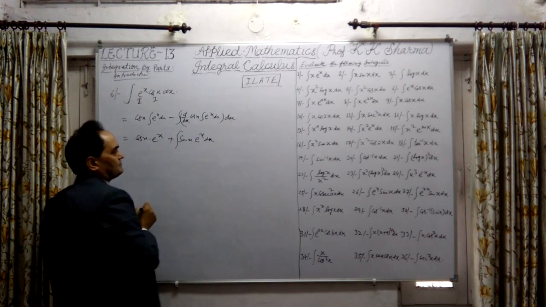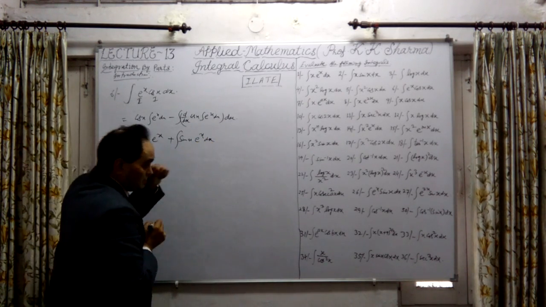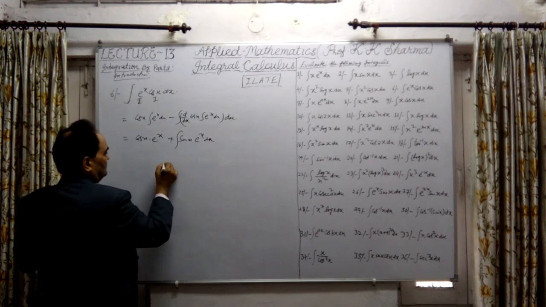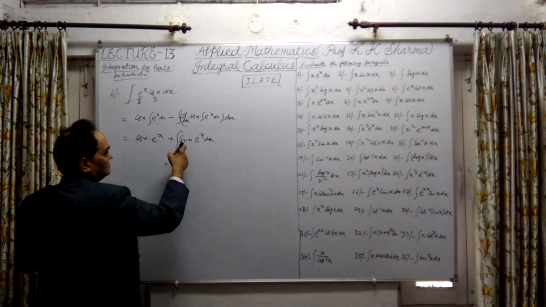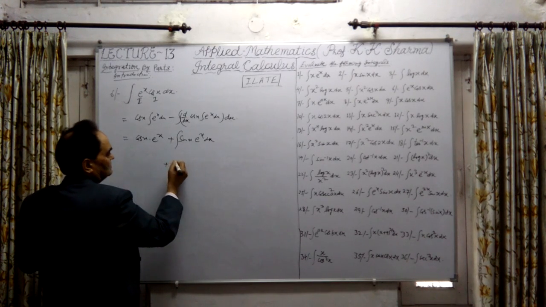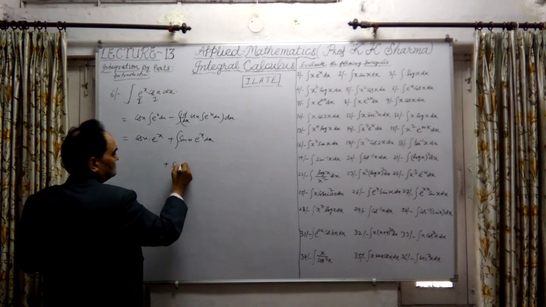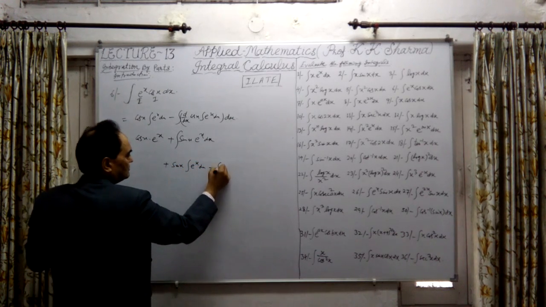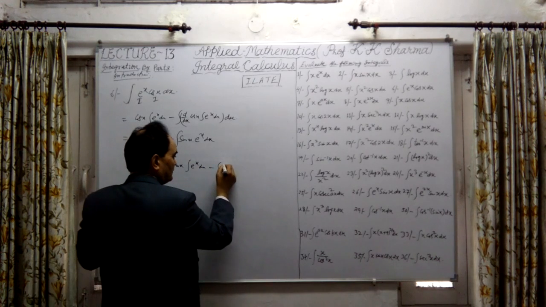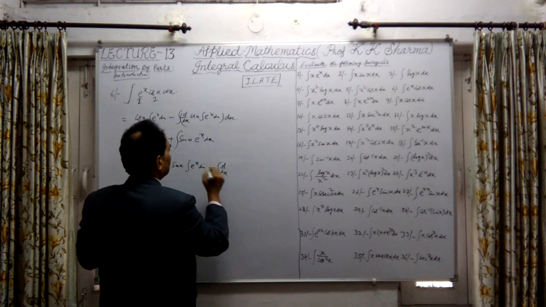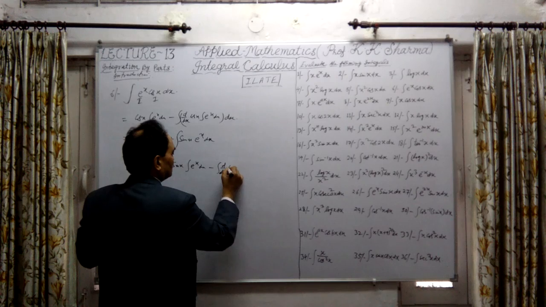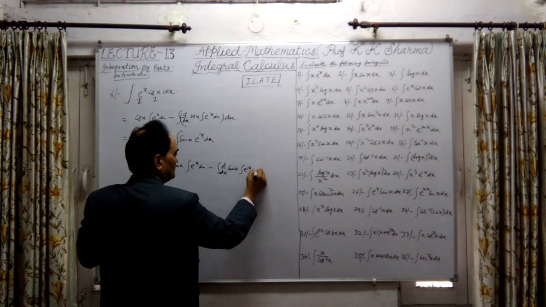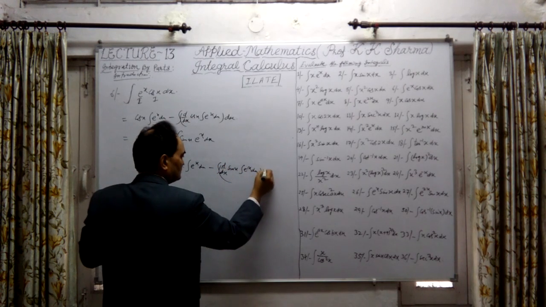Now again apply this. This is the repetition of the by parts method. We have to apply this first. Next, again, this is the first function, second function. Now sin x as it is into the integration of Ex dx, minus the differentiation of sin x into the integration of Ex dx, whole dx.